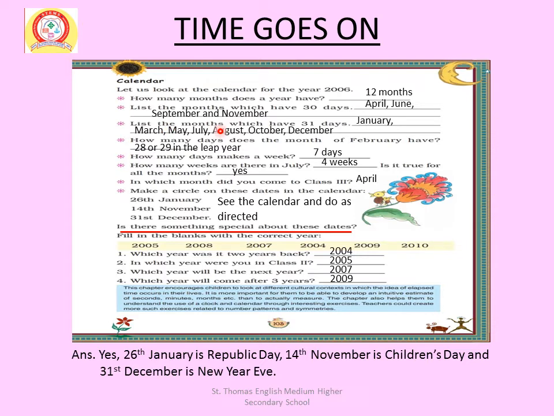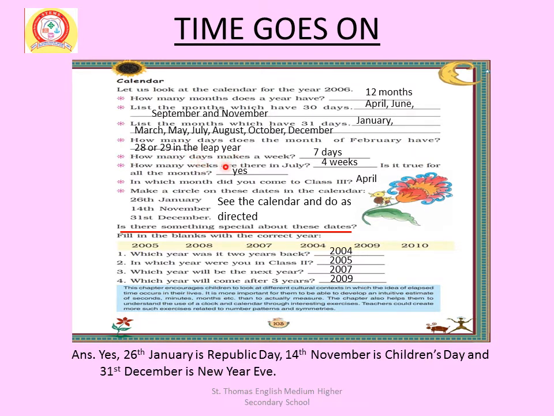List the months which have 31 days. January, March, May, July, August, October, December. How many days does the month of February have? 28, or 29 in a leap year.